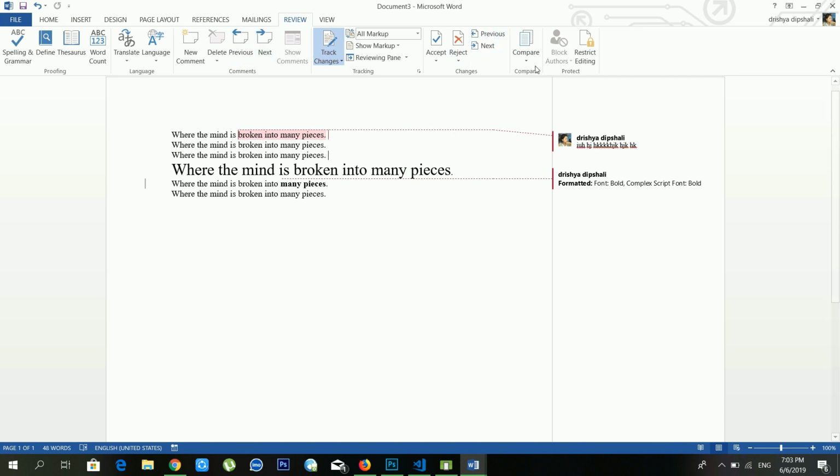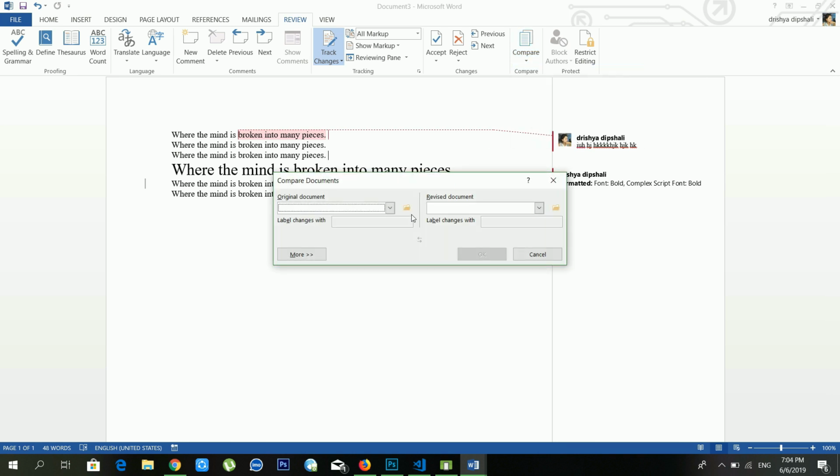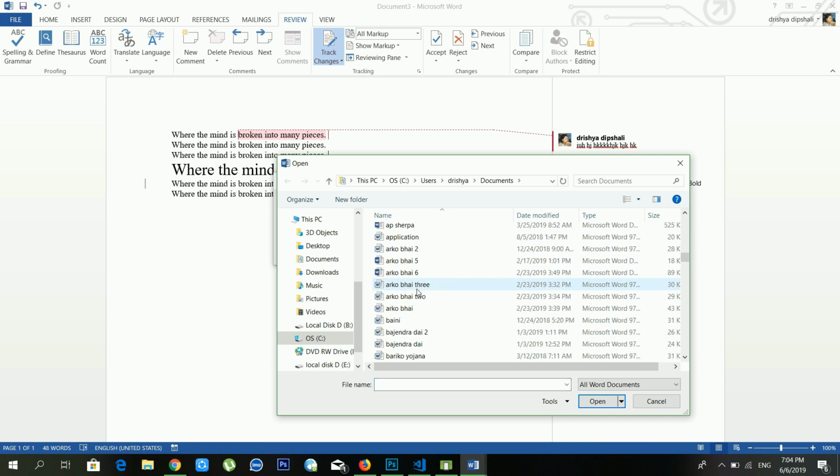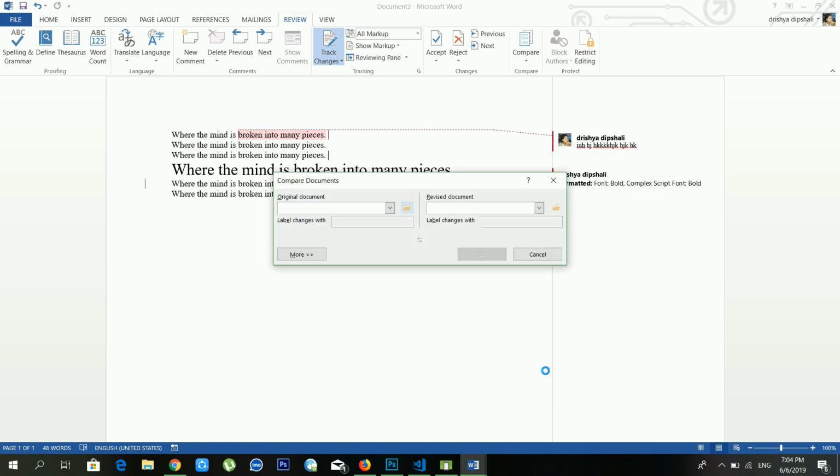Another option is compare. If you want to compare two documents, in that case you can use this. So just wait for a minute, I'm comparing two documents here. I think there is a document here, so from here I'm choosing this one, Bermuda. Another document also I am using here.